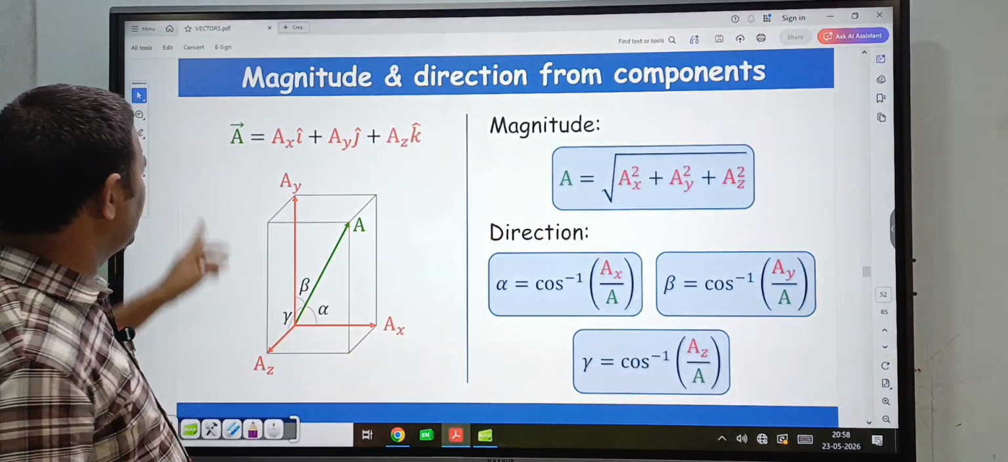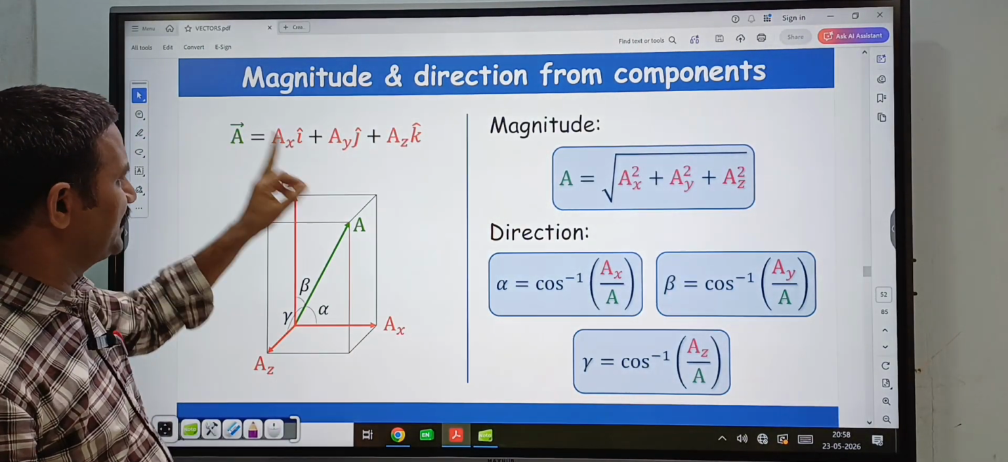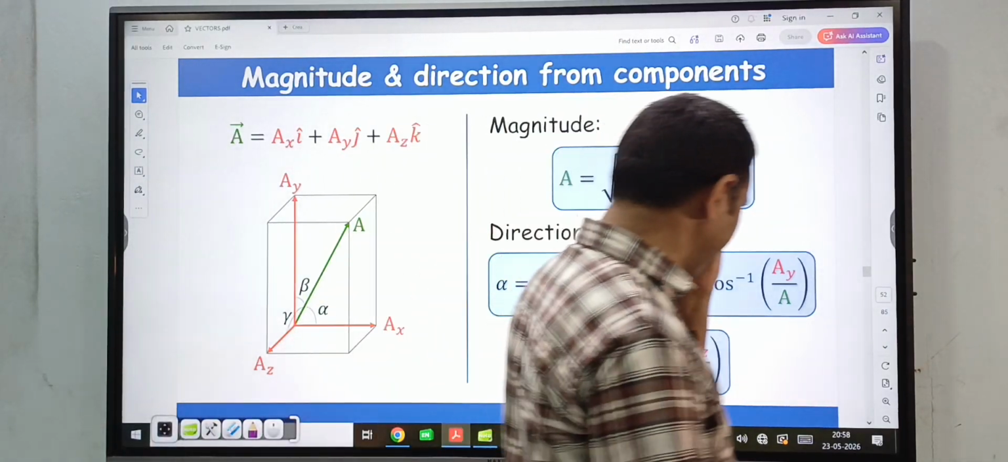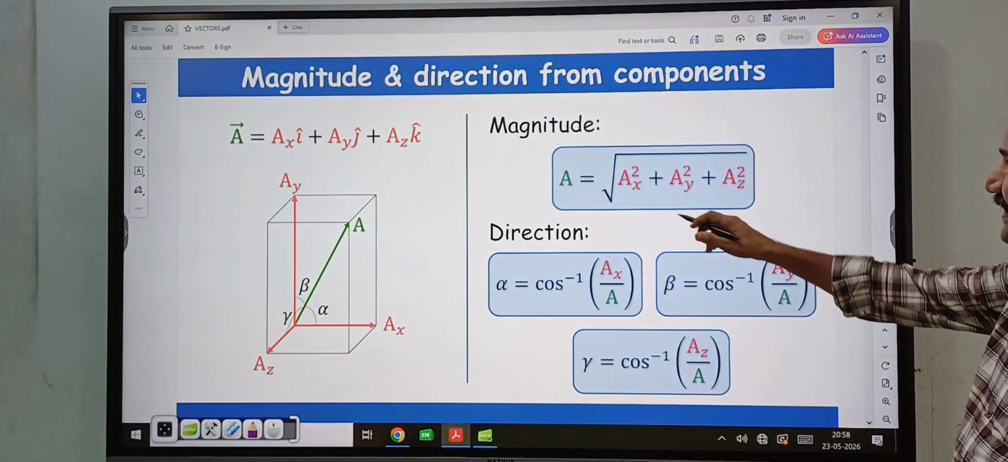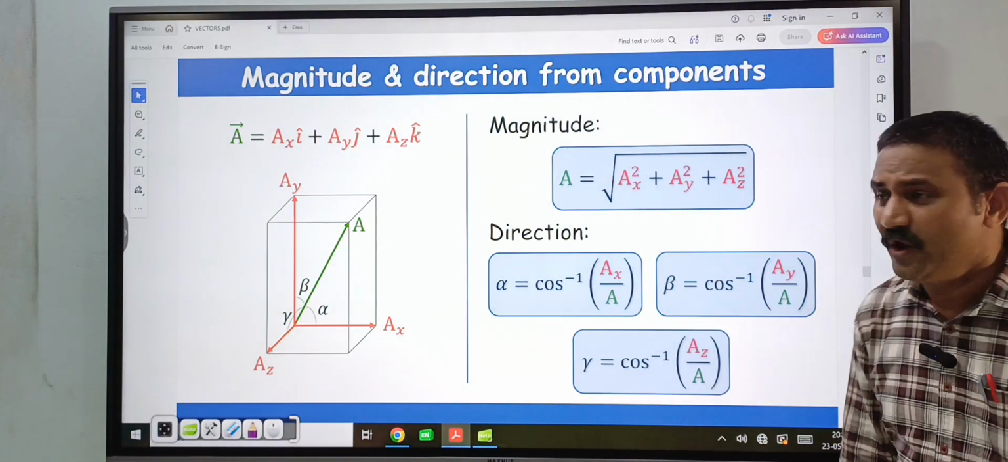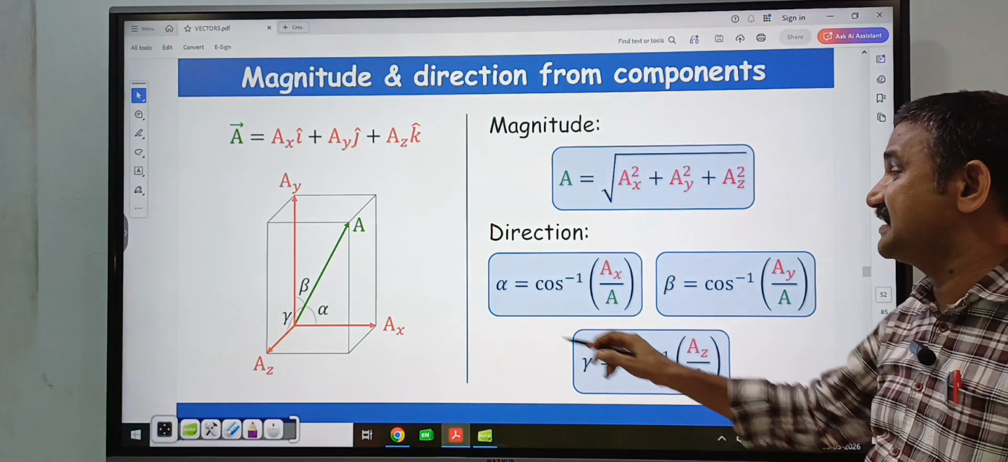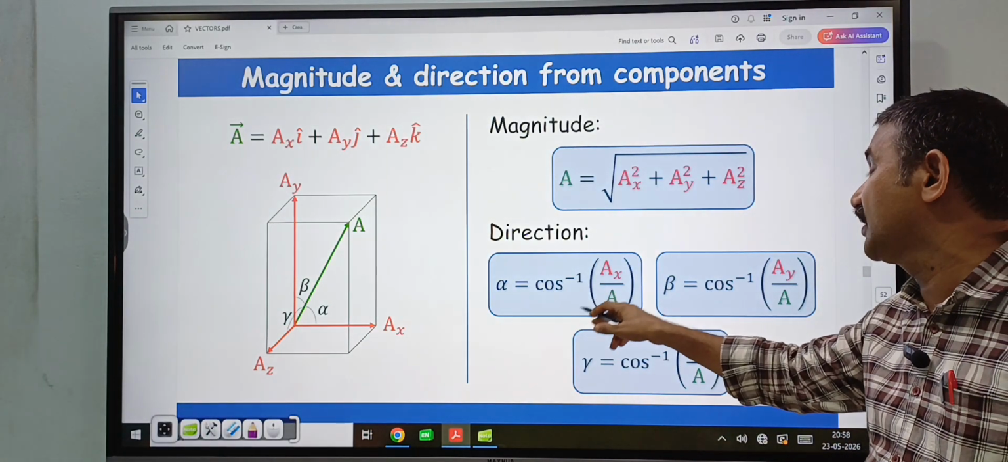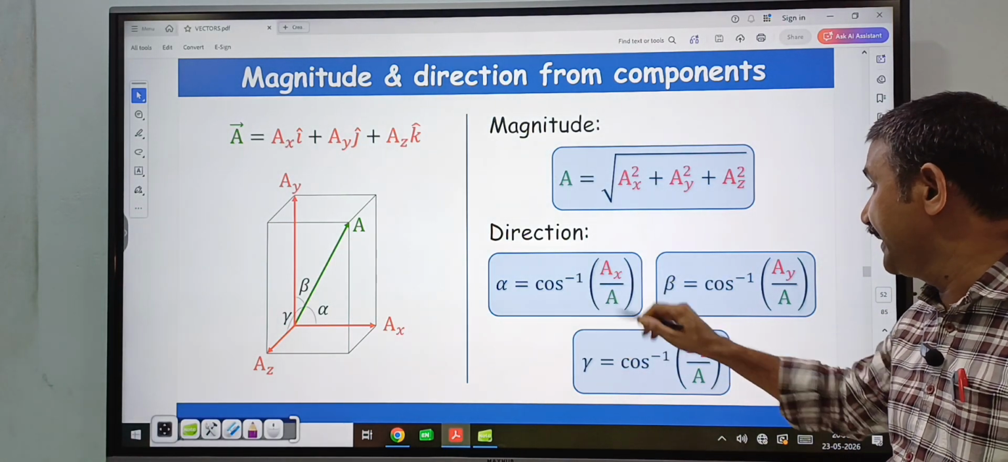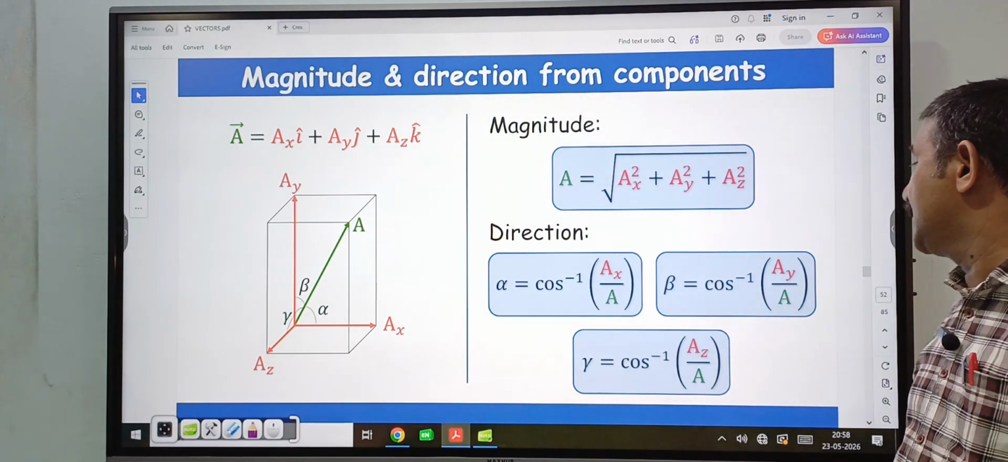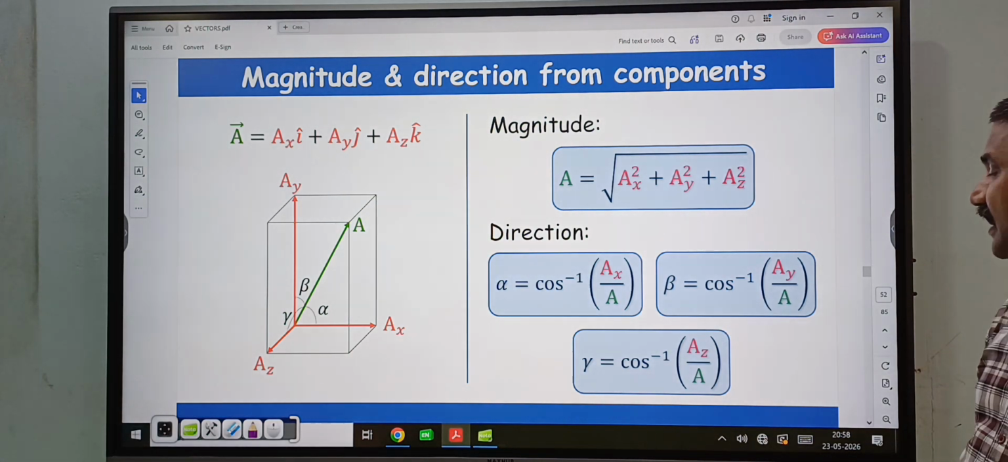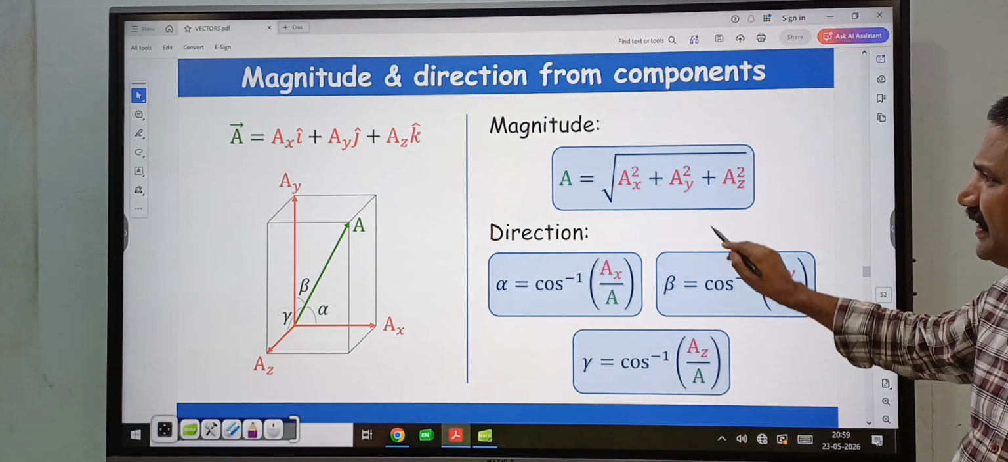So here total A bar is equal to AX i cap plus AY j cap plus AZ k cap. The magnitude is root of AX square plus AY square plus AZ square. What is the direction? Alpha is equal to cos inverse of AX by A, beta is equal to cos inverse of AY by A, and gamma is equal to cos inverse of AZ by A.